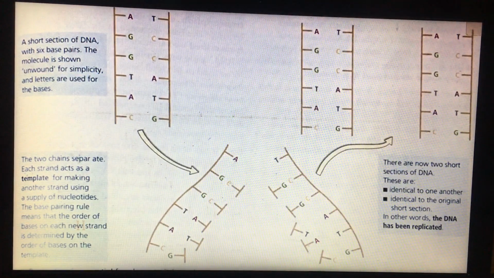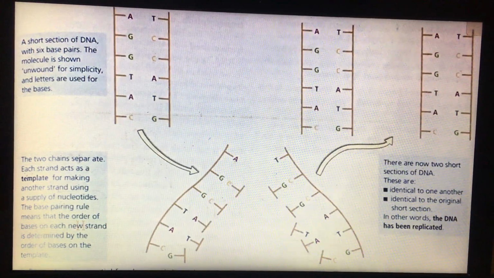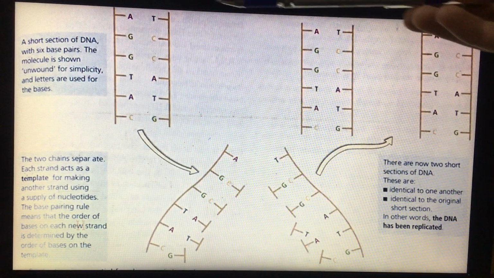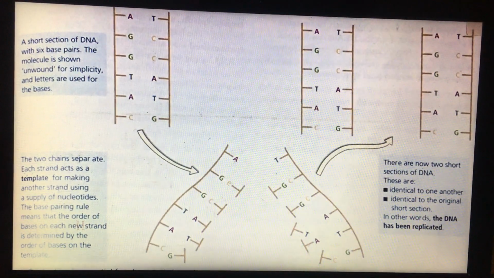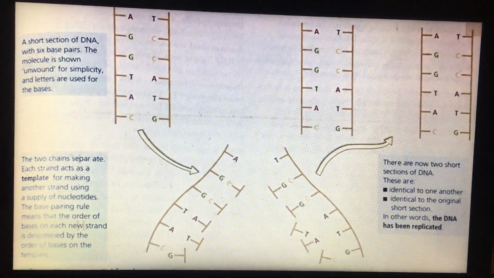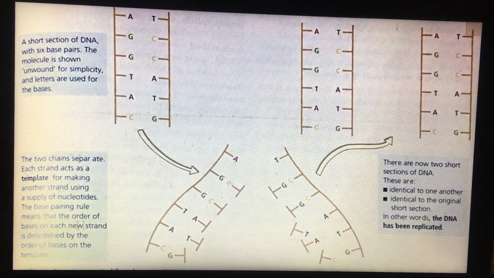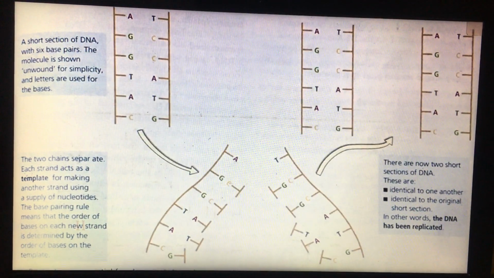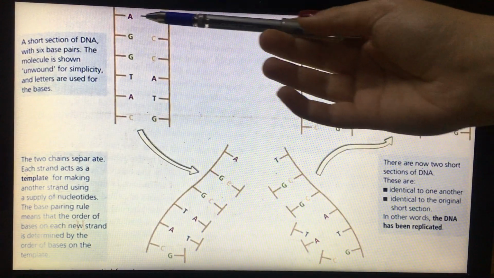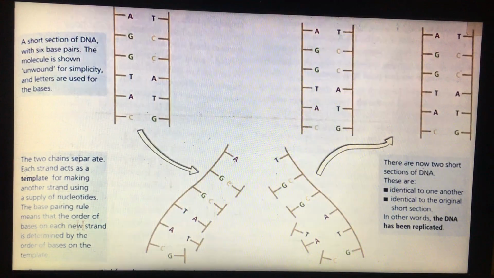Actually, we have 6 base pairs. And here, the molecules are unwound or not connected, simply to make it easier for you to understand, but inside the body they are connected. And we also have letters that tell us the type of the base.